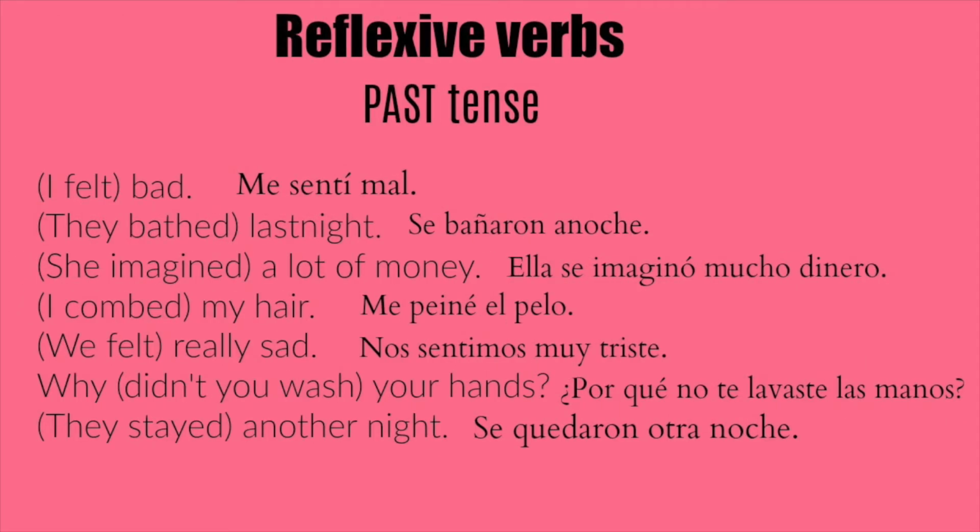Okay, so let's go ahead and translate this into Spanish. I felt bad. We already know that we're using the verb sentirse. So the conjugation would be "me sentí mal." I felt bad. "Me sentí mal." They bathed last night. AKA they bathed themselves last night. "Se bañaron anoche." She imagined a lot of money. "Ella se imaginó mucho dinero."